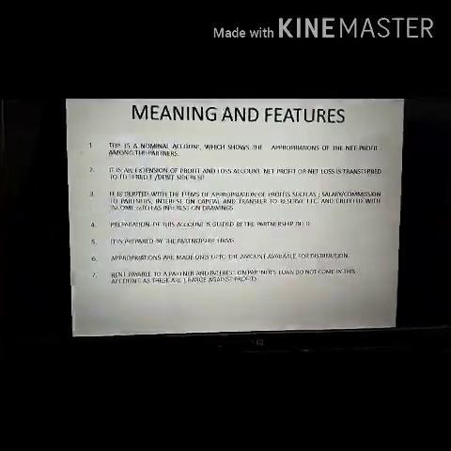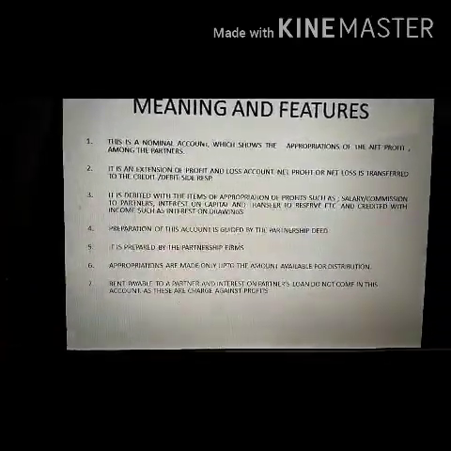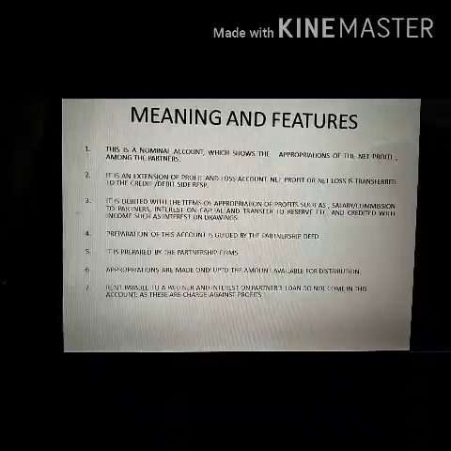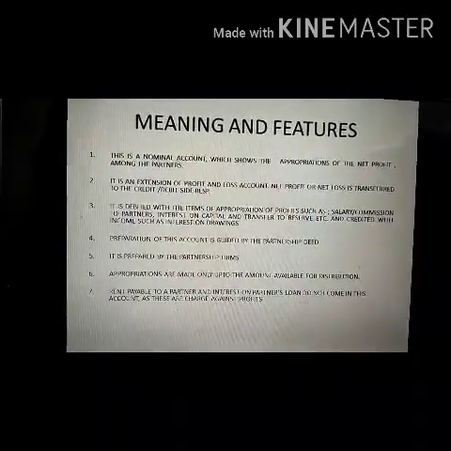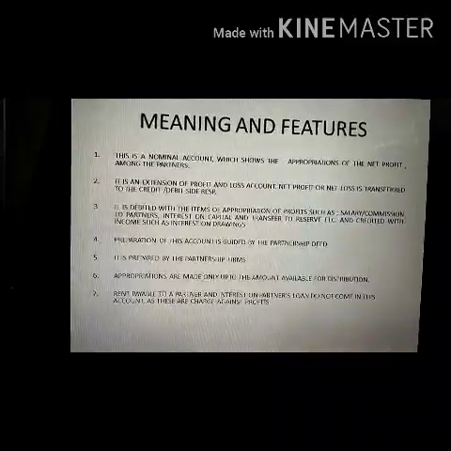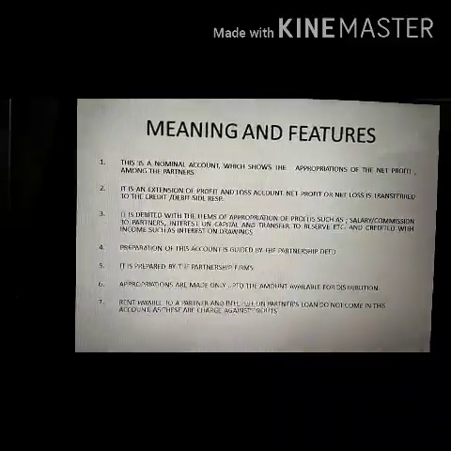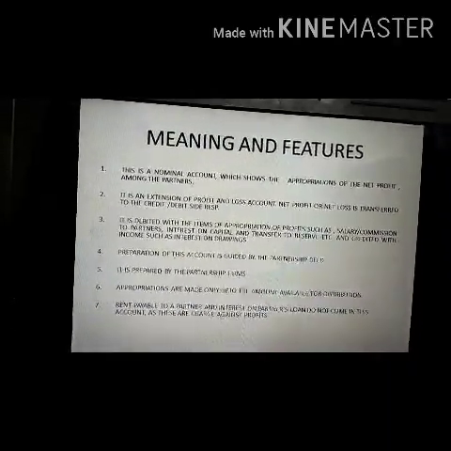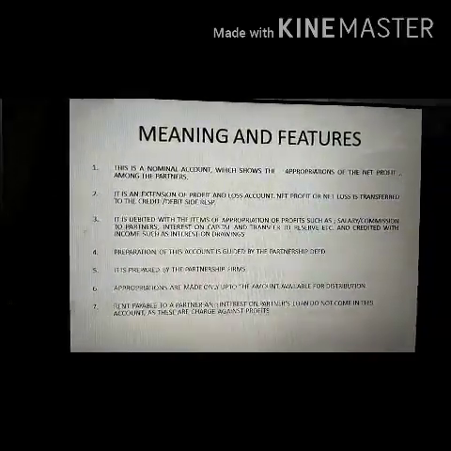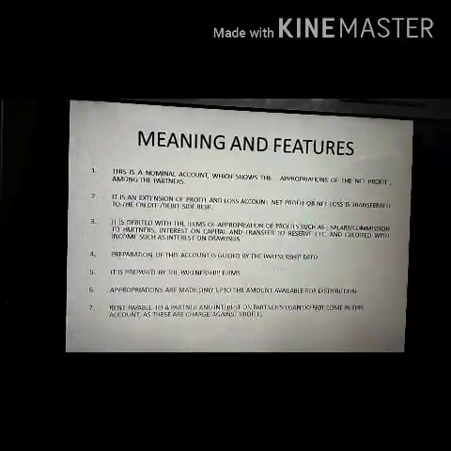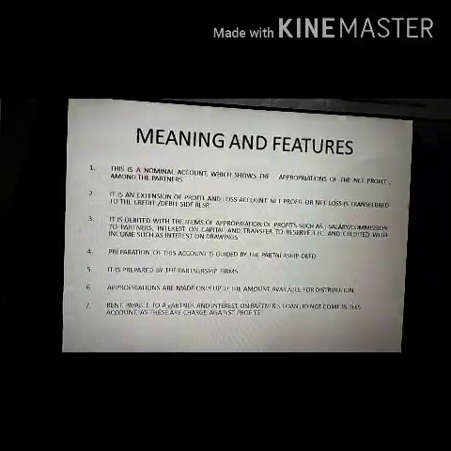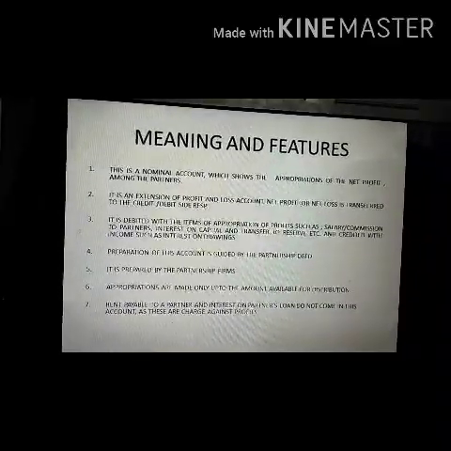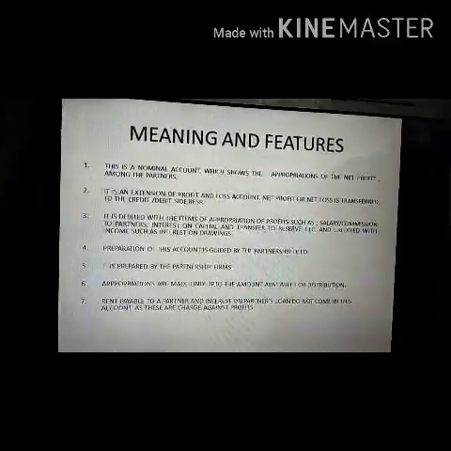One more thing, children, is given in the next point. I am reading point number 7. Rent payable to a partner and interest on partner's loan do not come in this account, as these are charges against profits. Children, there are two concepts: charge against profit and appropriation of profits. So first of all, we must understand the meaning of charge against profit. An item is called a charge against profit if it has to be paid whether the firm is incurring a loss or earning a profit.